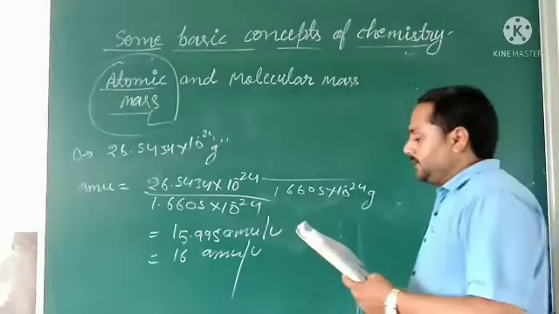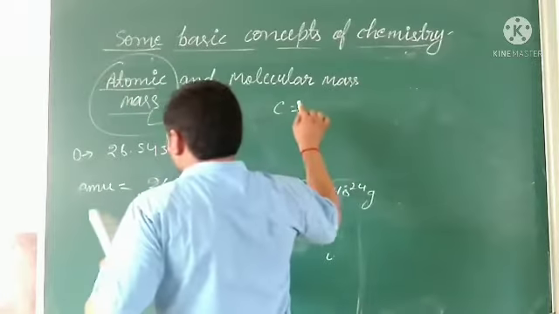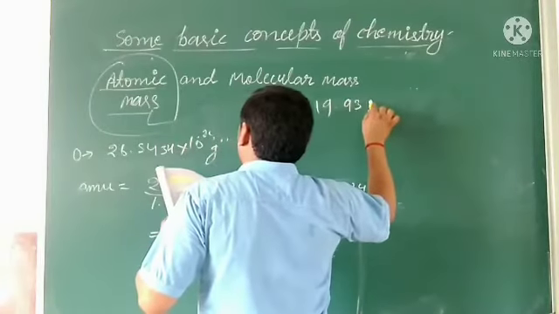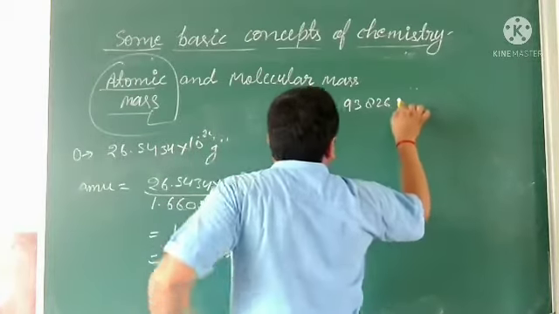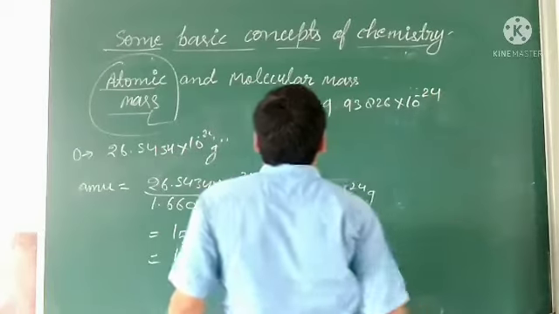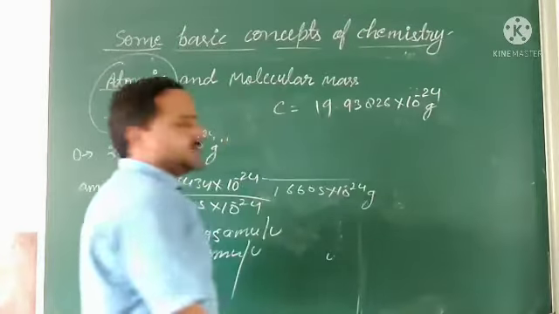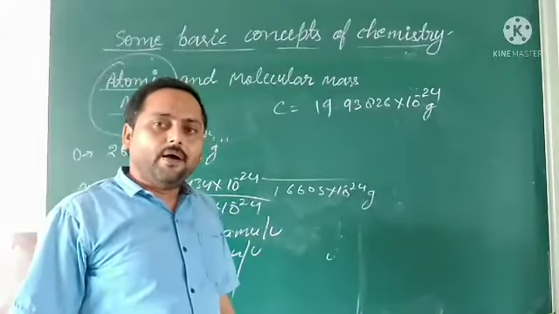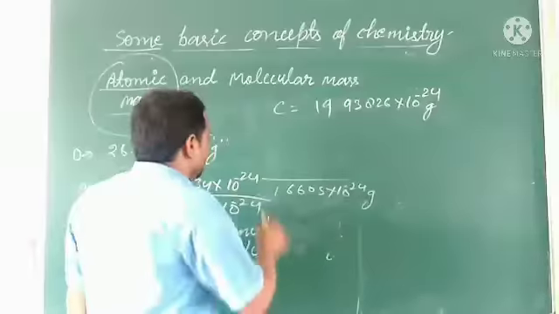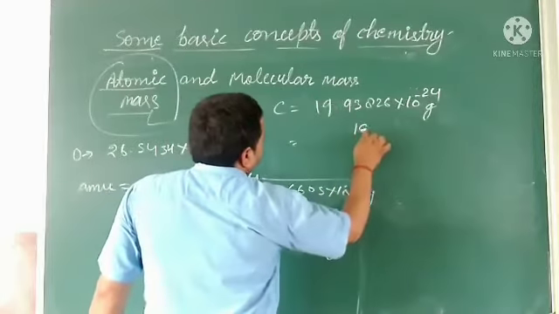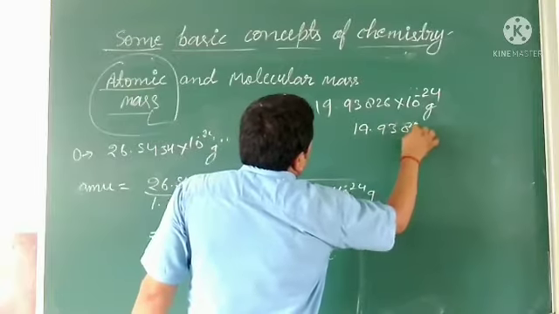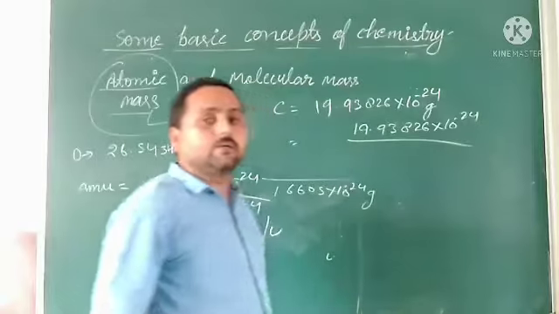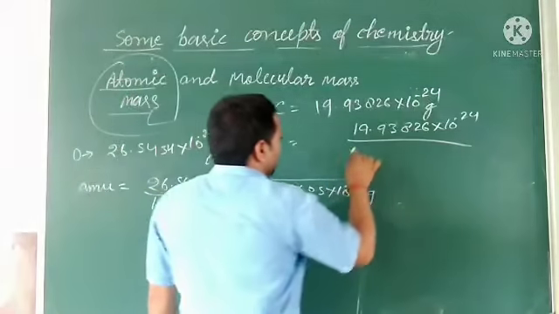The value for carbon in gram is 19.93826 into 10 to the power minus 24 gram. So we can calculate the value of carbon in AMU: 19.93826 into 10 to the power minus 24 divided by the value of 1 AMU. So what is that?